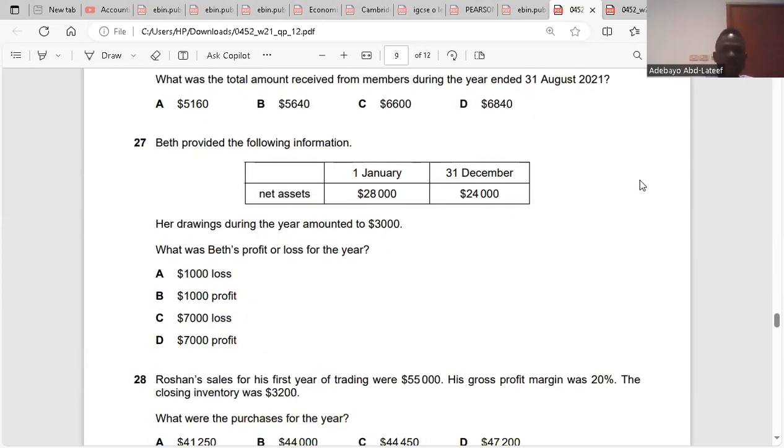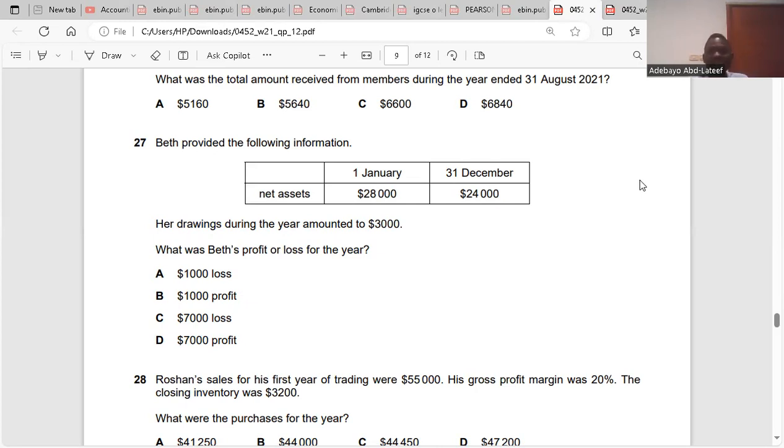Question 27. Beth provided the following information. Net assets and her drawing for the year was 3,000. What was Beth's profit or loss for the year? Here we have the closing net asset minus opening net asset, which is minus 4,000. Drawings, we list during the year, and we add it at the end. At the end of the year, you less.